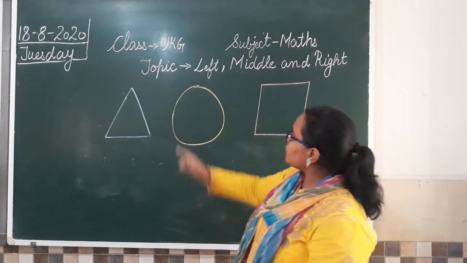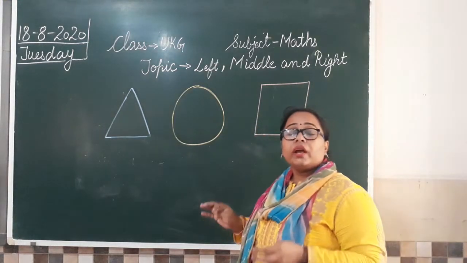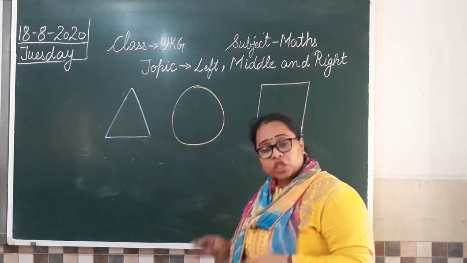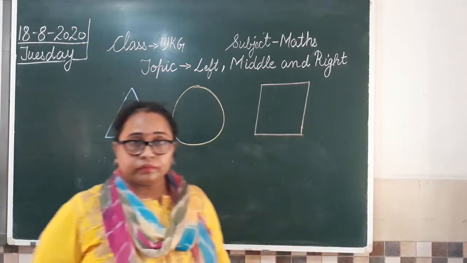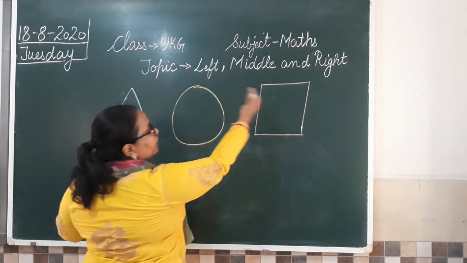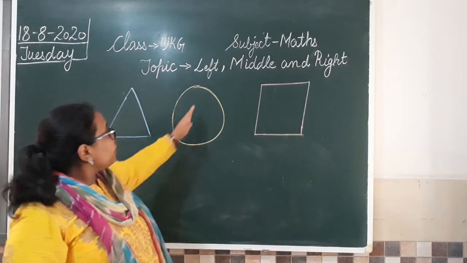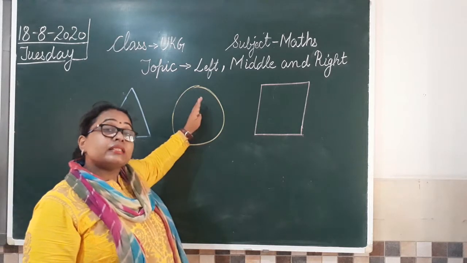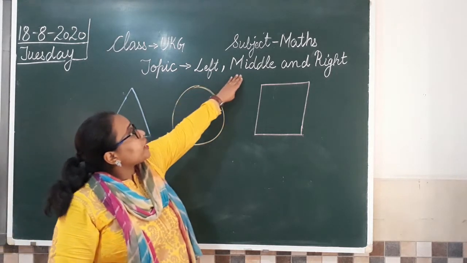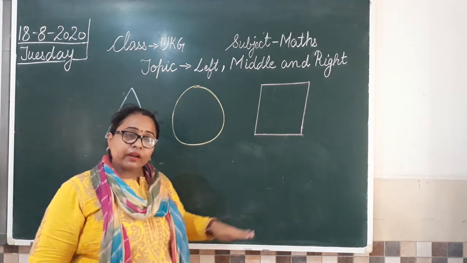So just observe these 3 given shapes. आप इन तीनों shapes को देखो, observe करो and tell me which shape is in the middle? So which shape is in the middle? Middle मतलब बीच में, क्योंकि हमने सर्कल का लेफ्ट हैंड साइड है, सर्कल का राइट हैंड साइड है. But then who is in the middle? Circle. So the middle shape is circle shape. Circle is in the middle. Is that clear to you?